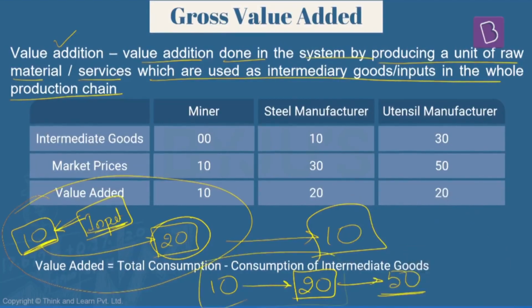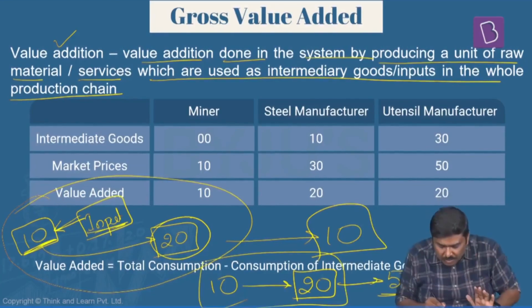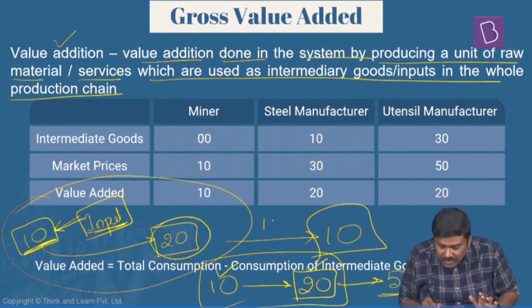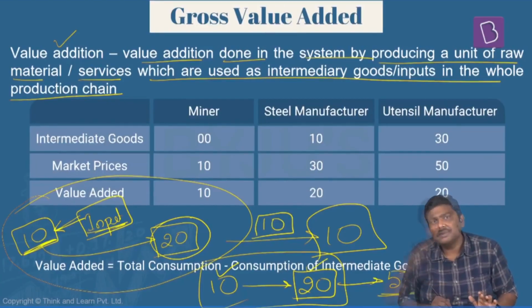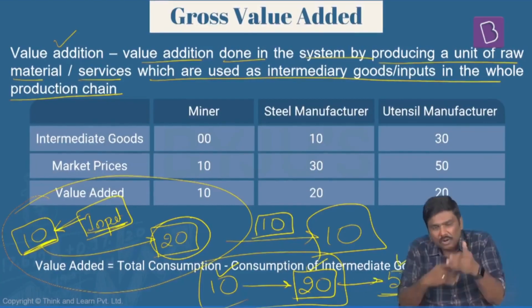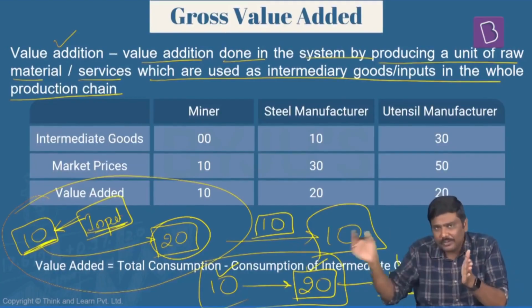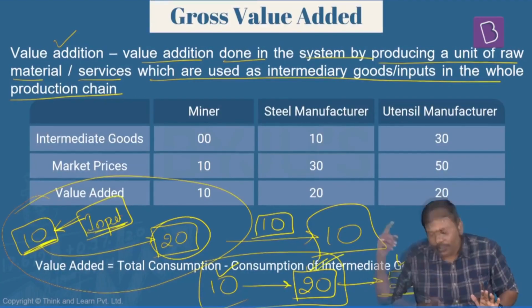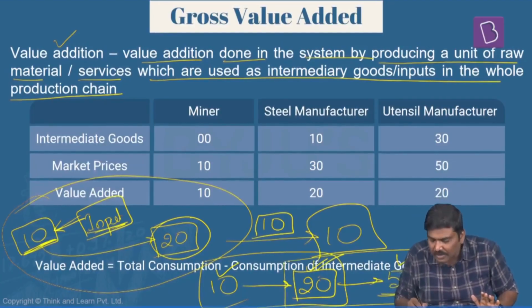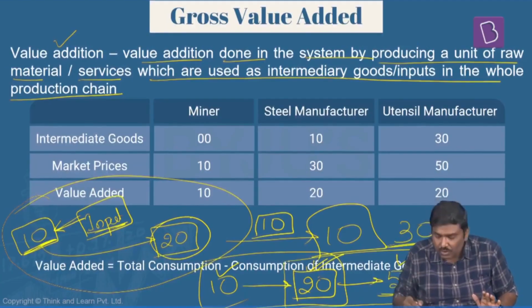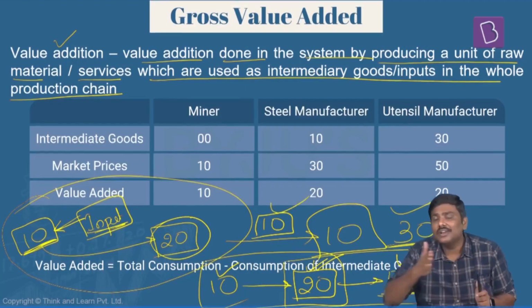Take the first step here. In the first step, input cost is how much? 10 rupees. And what is the output price? 20 rupees. So how much is the value addition? 10 rupees in the first step. Look at the next step. I have sold raw material or intermediary good to my friend at how much? 20 rupees. So for him, input cost is 20. Output price is 50 rupees. So in the second step, how much is the value addition done by him? 30 rupees. So this is how the value addition is calculated in the system.